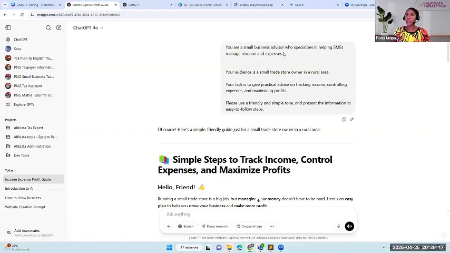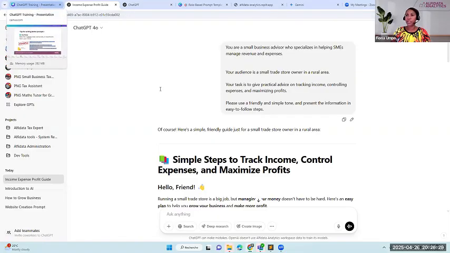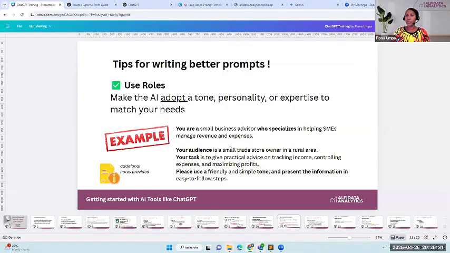Okay, because ChatGPT has a lot of knowledge in a lot of domains. Okay, so the use of roles is very powerful. It allows us to quickly zoom in on a particular domain that we want the AI to focus on.